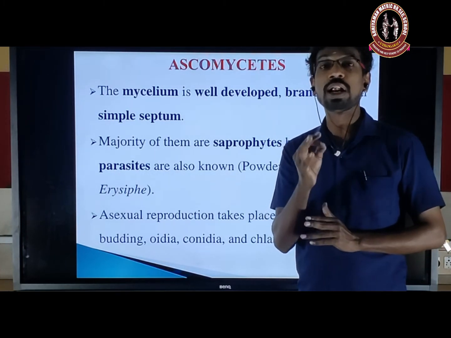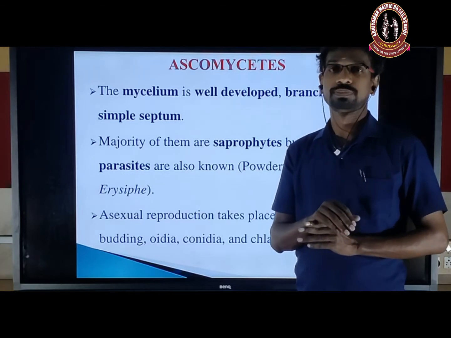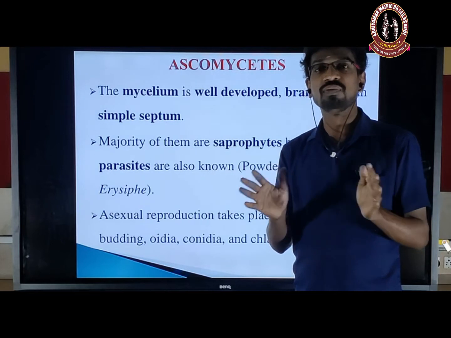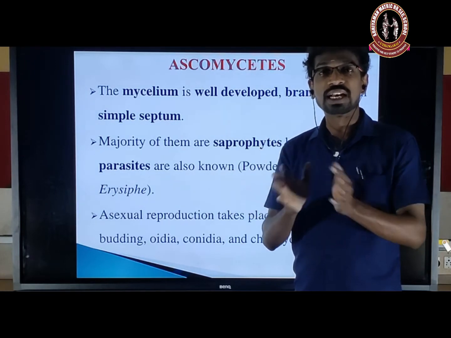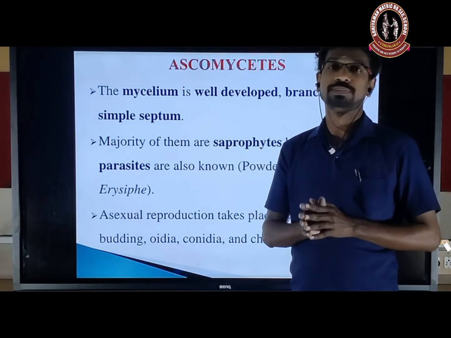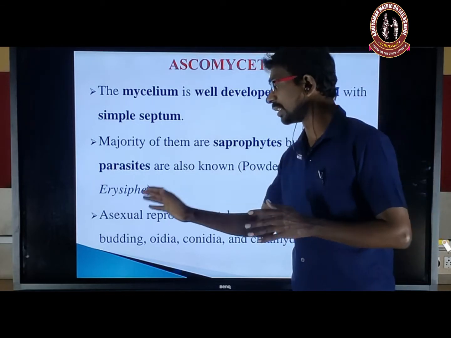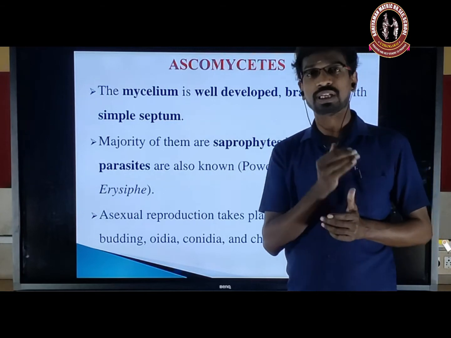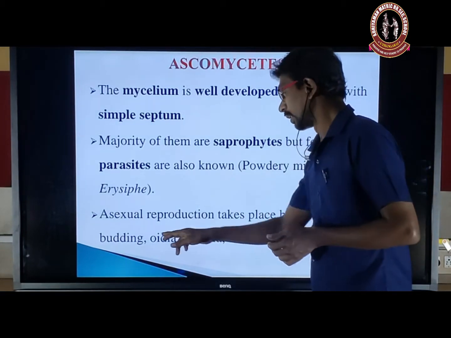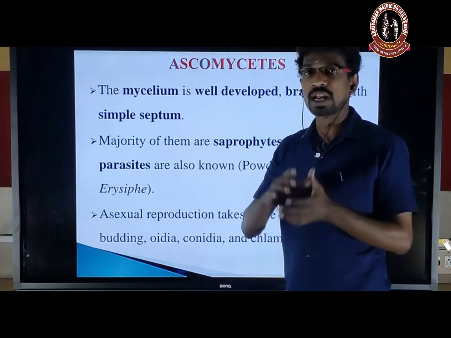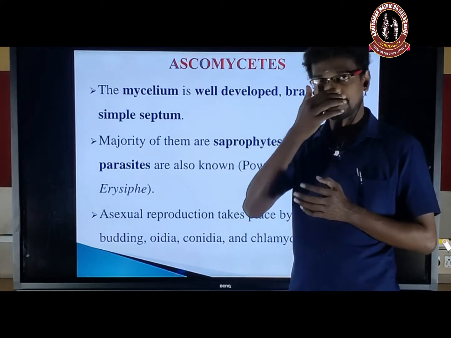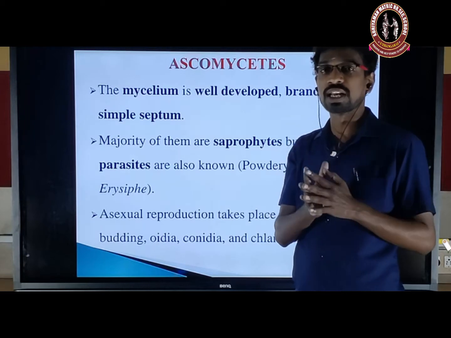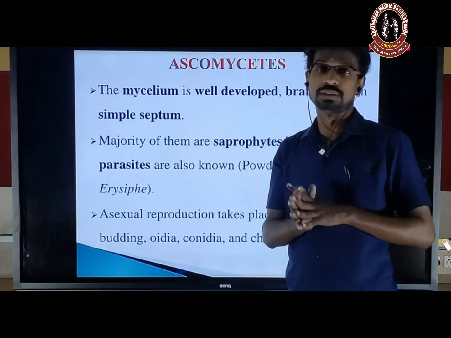Uniparental type. Only one parent is involved. There is no formation of sex organs, no formation of gametes, and no fusion of gametes. That is asexual reproduction, where fusion of gametes is absent. Okay. And budding: we already know yeast from the previous video. The sexual and asexual reproduction and the general character features of fungi have already been discussed.